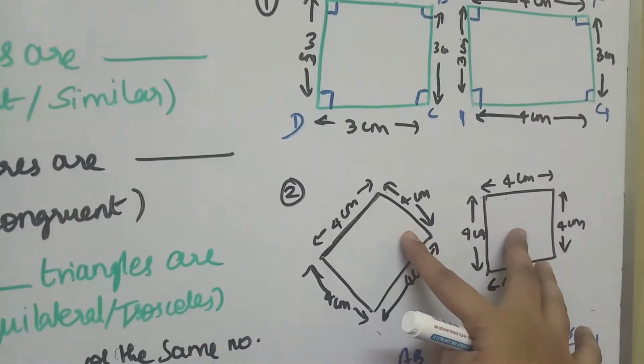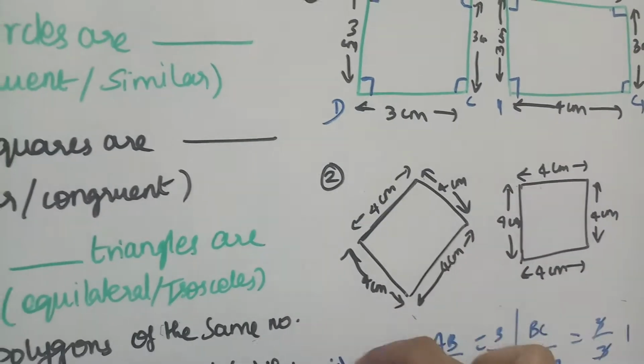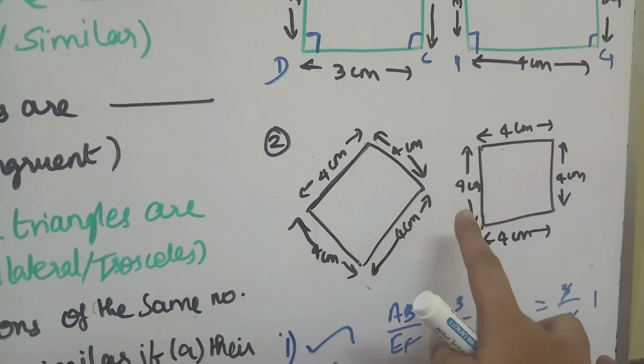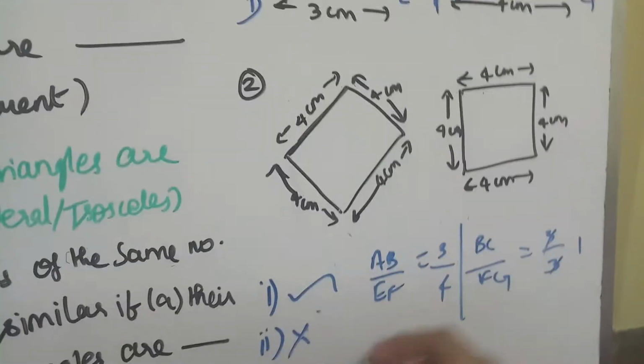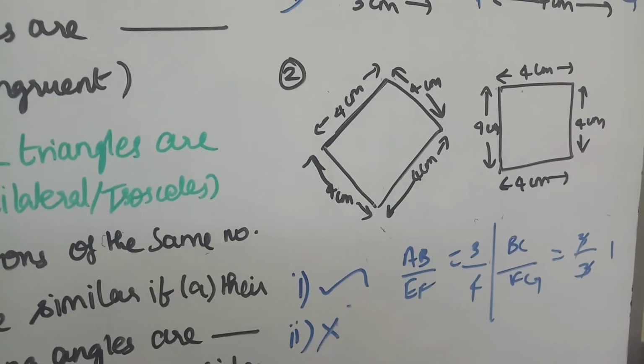And here we have taken rhombus and square. We know rhombus and square possess the similar property that all the sides are equal. Here also all the sides are 4 cm. Here also all the sides are 4 cm. So our second condition gets satisfied.